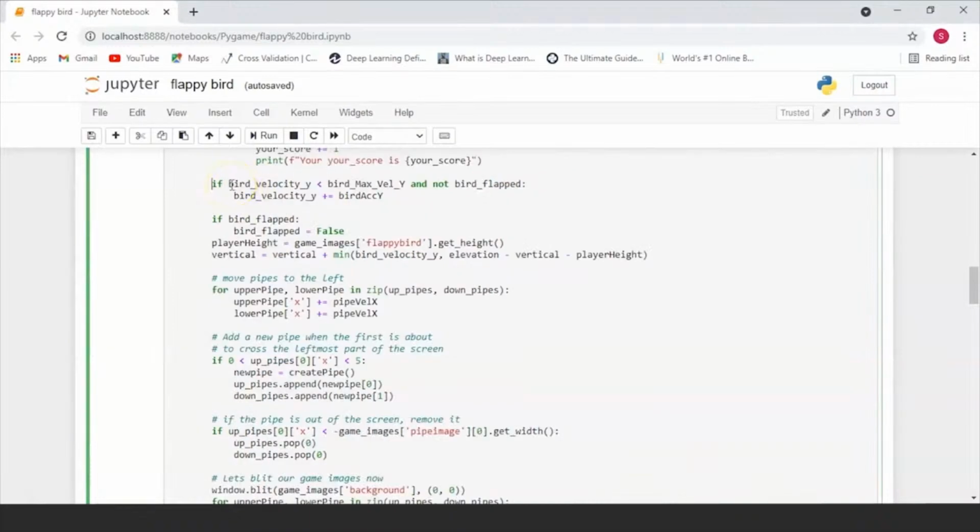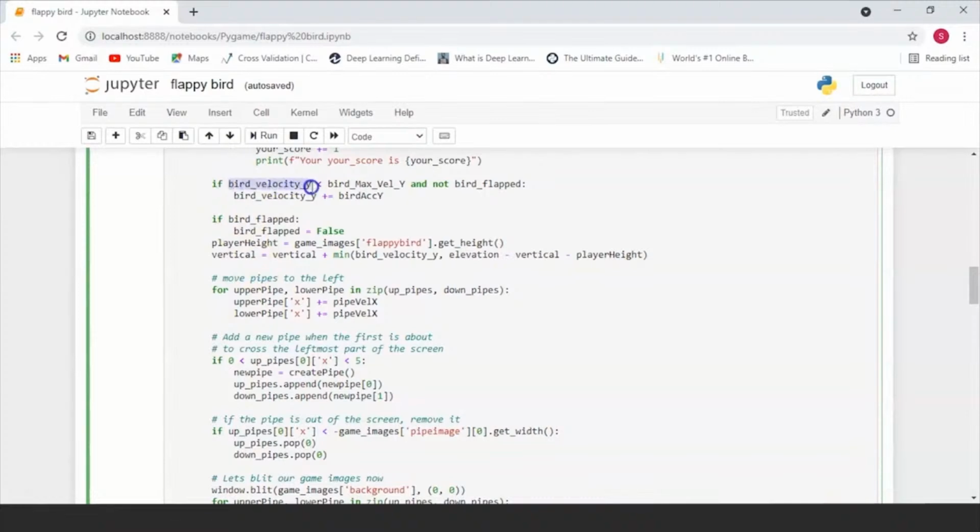If the current velocity of your bird is less than the maximum velocity and the bird has not flapped, or you haven't pressed your key, in that case, the bird is basically going to be tumbling downwards. Another thing that you have to consider is that the user has stopped pressing the key, right? So the bird is not going to be flapping its wings. If this is the case, then the bird has to free fall towards the sea basically. So this is how we're going to be checking it.